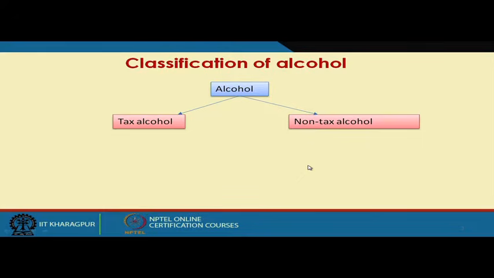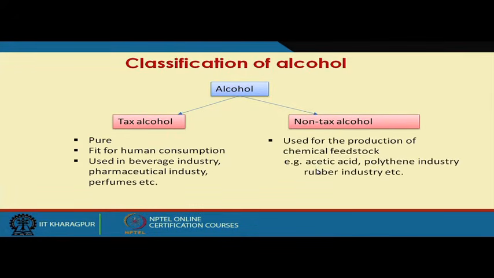If you look at the classification of ethanol, we have two different classes. One is called tax alcohol, and the other is non-tax alcohol. Tax alcohol is usually considered pure alcohol, and non-tax alcohol is alcohol that is used as a chemical feedstock in industry.